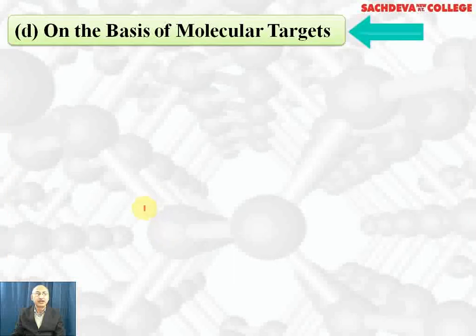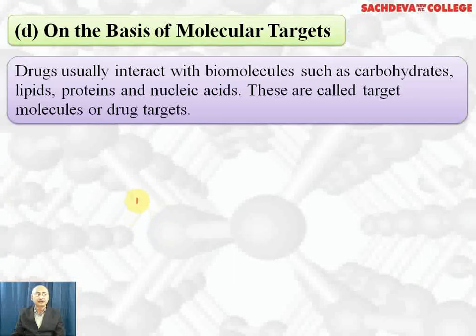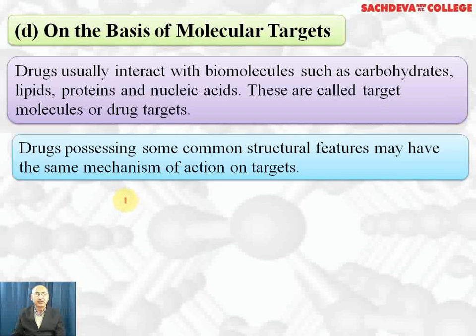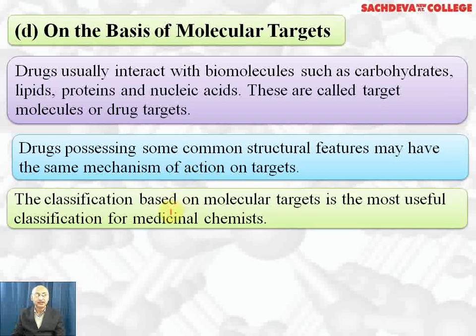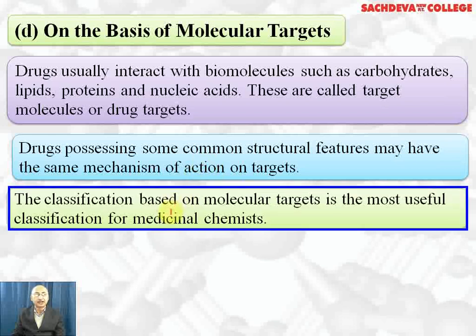On the basis of molecular targets, drugs usually have specific targets. They interact with biomolecules like carbohydrates, lipids, proteins, and nucleic acids. These are called target molecules or drug targets. Drugs possessing some common structural features may have the same mechanism of action on the targets, which means that the action of drugs depends upon the structural features of that drug. The classification based on molecular targets is most useful for medicinal chemists.